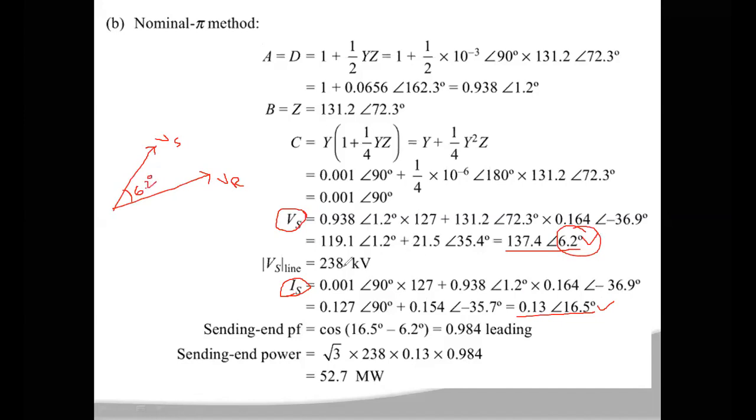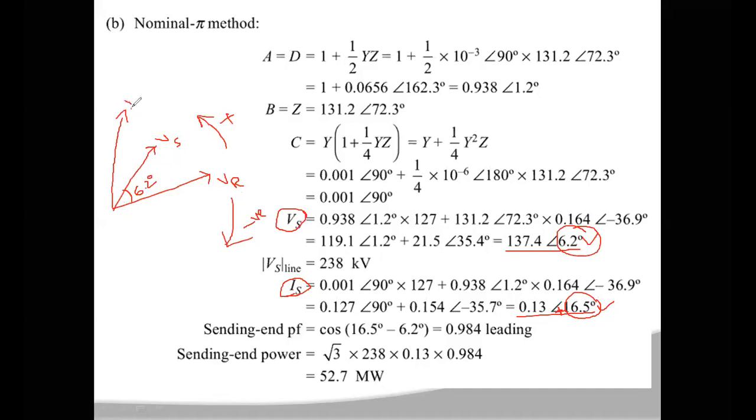And then IS is at an angle of 16.5 degrees. Here you are getting a plus sign, which means your IS is leading the reference. So on this side you have to take plus values, and below the reference you have to take minus, negative angles. As you have 16.5 degrees, a positive value, on this side you will get IS.